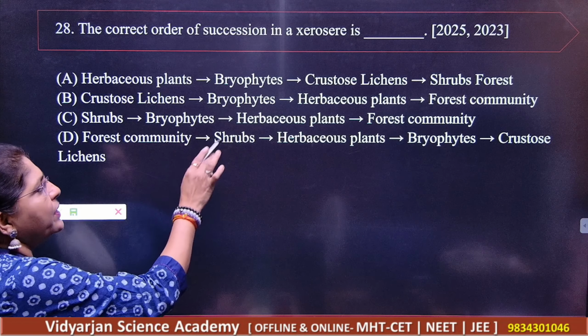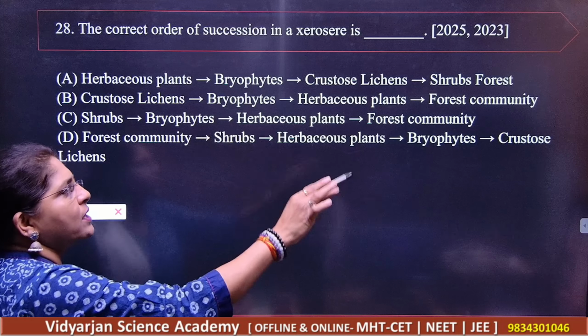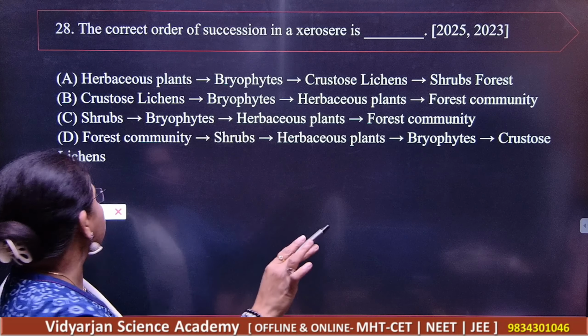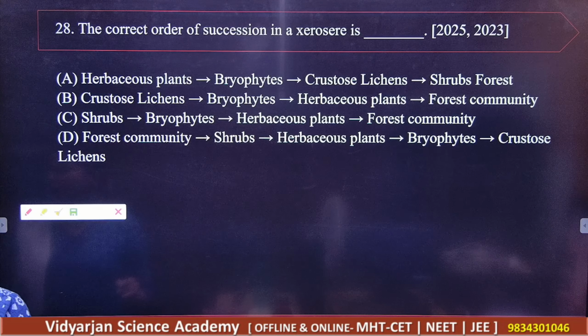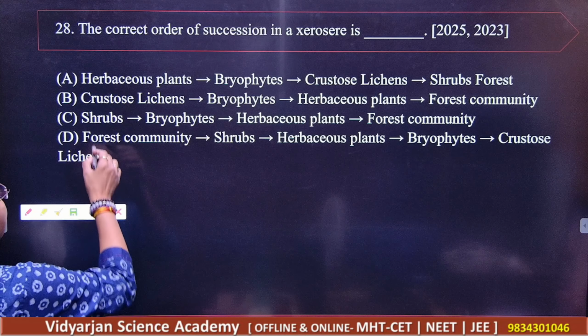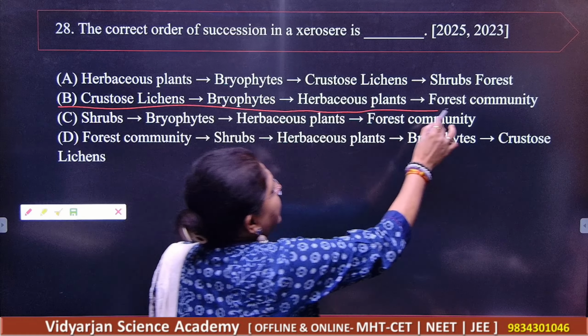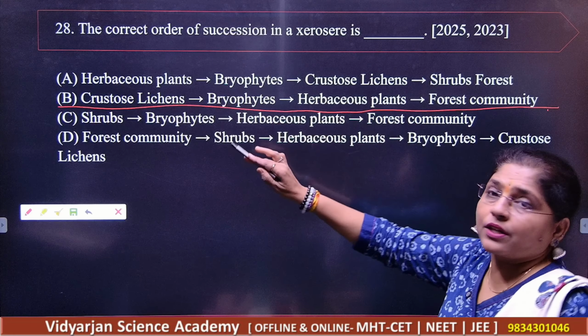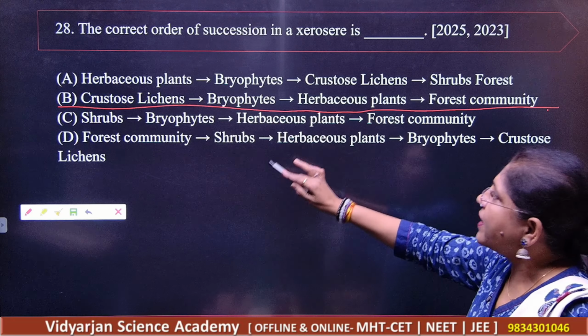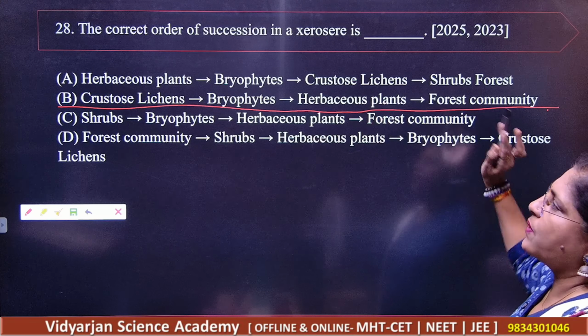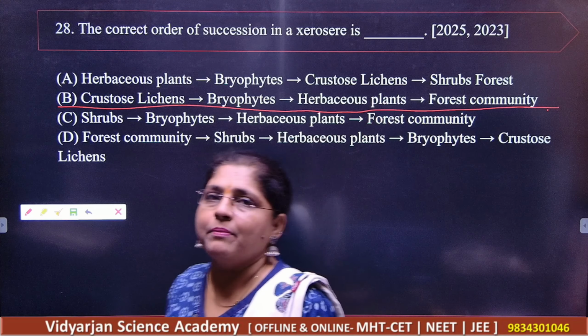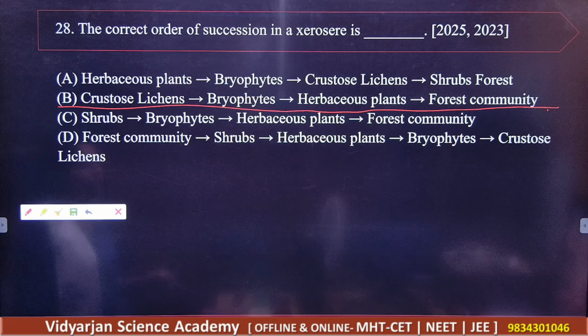Forest community to shrubs to herbaceous to bryophytes to crustose lichens. So what should be your answer? B is the correct answer here. This will be the correct sequence: crustose lichen to bryophytes to herbaceous to forest community. Please remember, B is the correct answer.